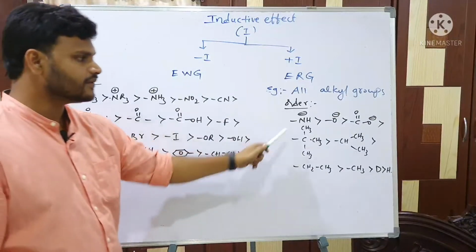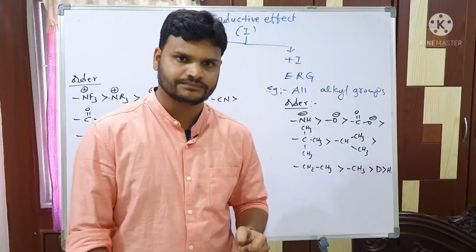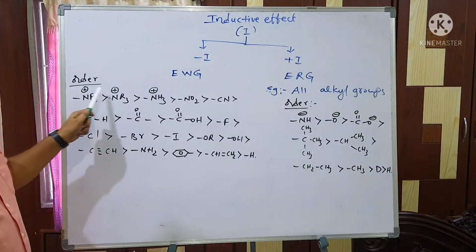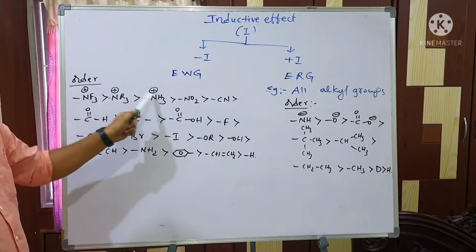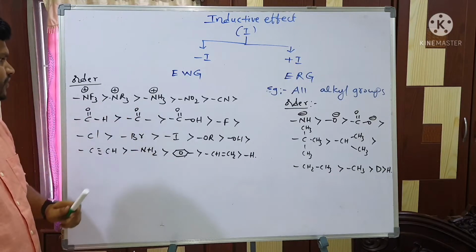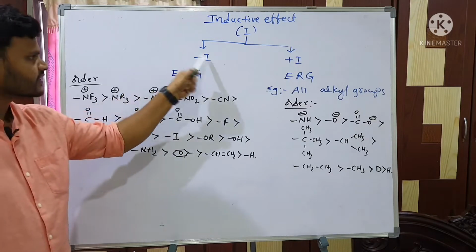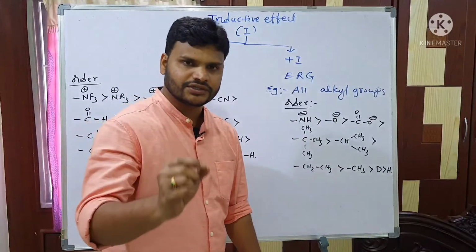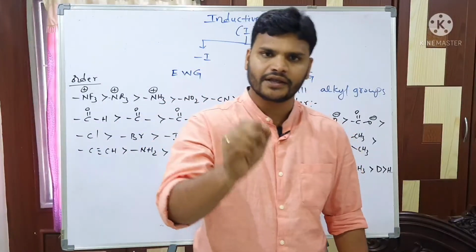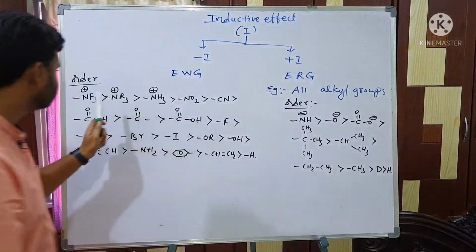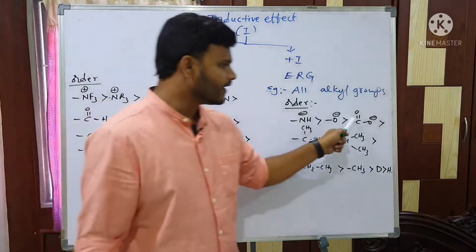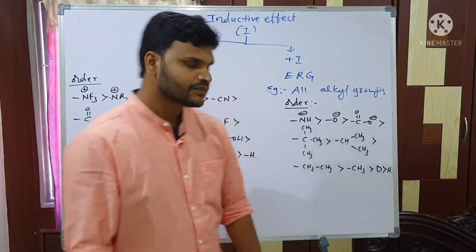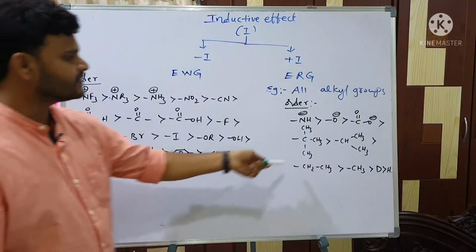This order is very important for competitive purposes. One more important point: irrespective of charge, if a group contains a positive charge, that is minus I effect. If a group contains a negative charge, that is plus I effect, the reverse.